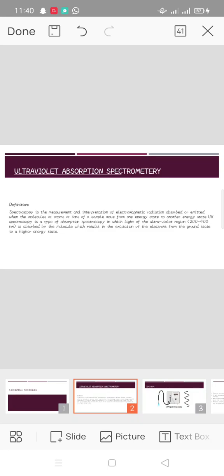UV spectroscopy is a type of absorption spectroscopy in which light of the ultraviolet region, that is 200 to 400 nanometer, is absorbed by the molecule, which results in the excitation of electrons from ground state to a higher energy state.